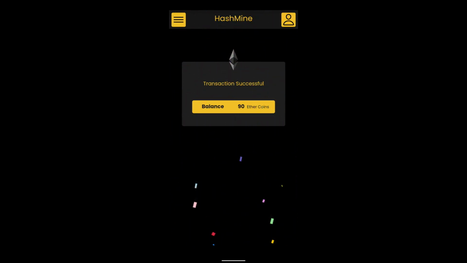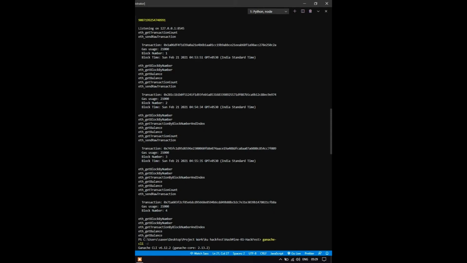So the backend side of it is that we have used Ganache, which is a personal Ethereum blockchain. And as you can see, this console displays what happened in the backend of it. So as you can see, there's block 1 and it has the transaction hash for it.